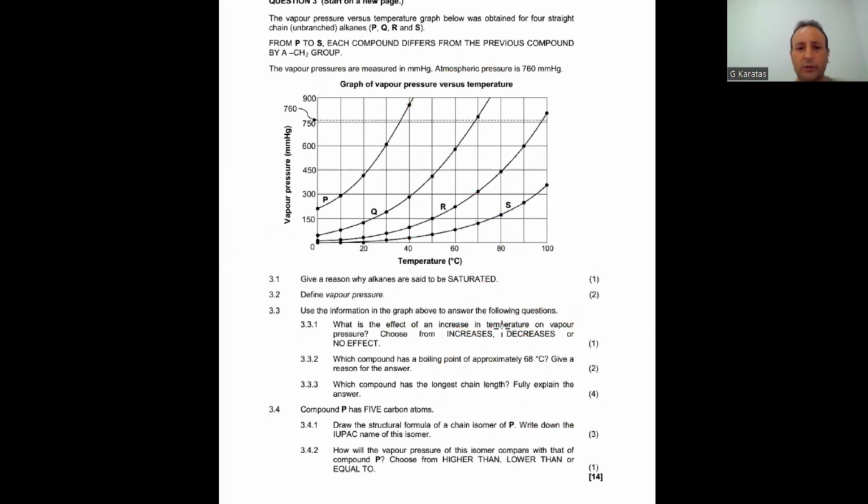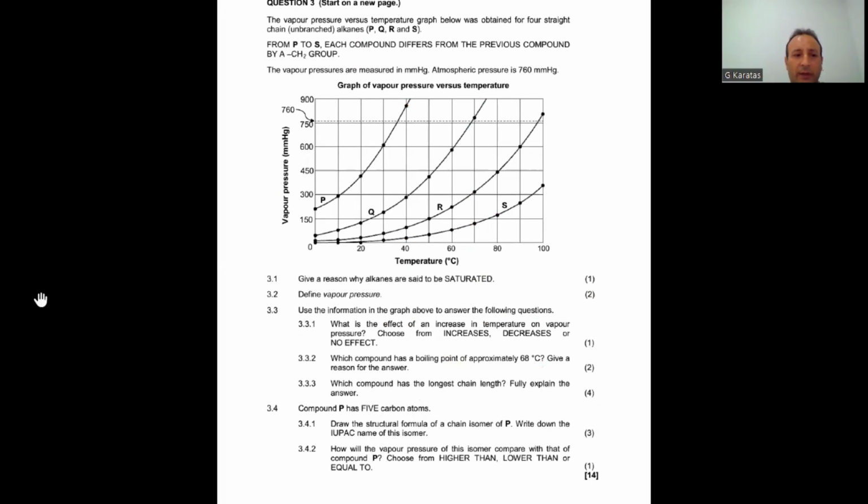And question 3.4. Compound P has 5 carbon atoms. Draw the structural formula of chain isomer. These isomers are an important concept in organic chemistry. As you will see, you will see these isomers very often in the test, so better to learn it very well.